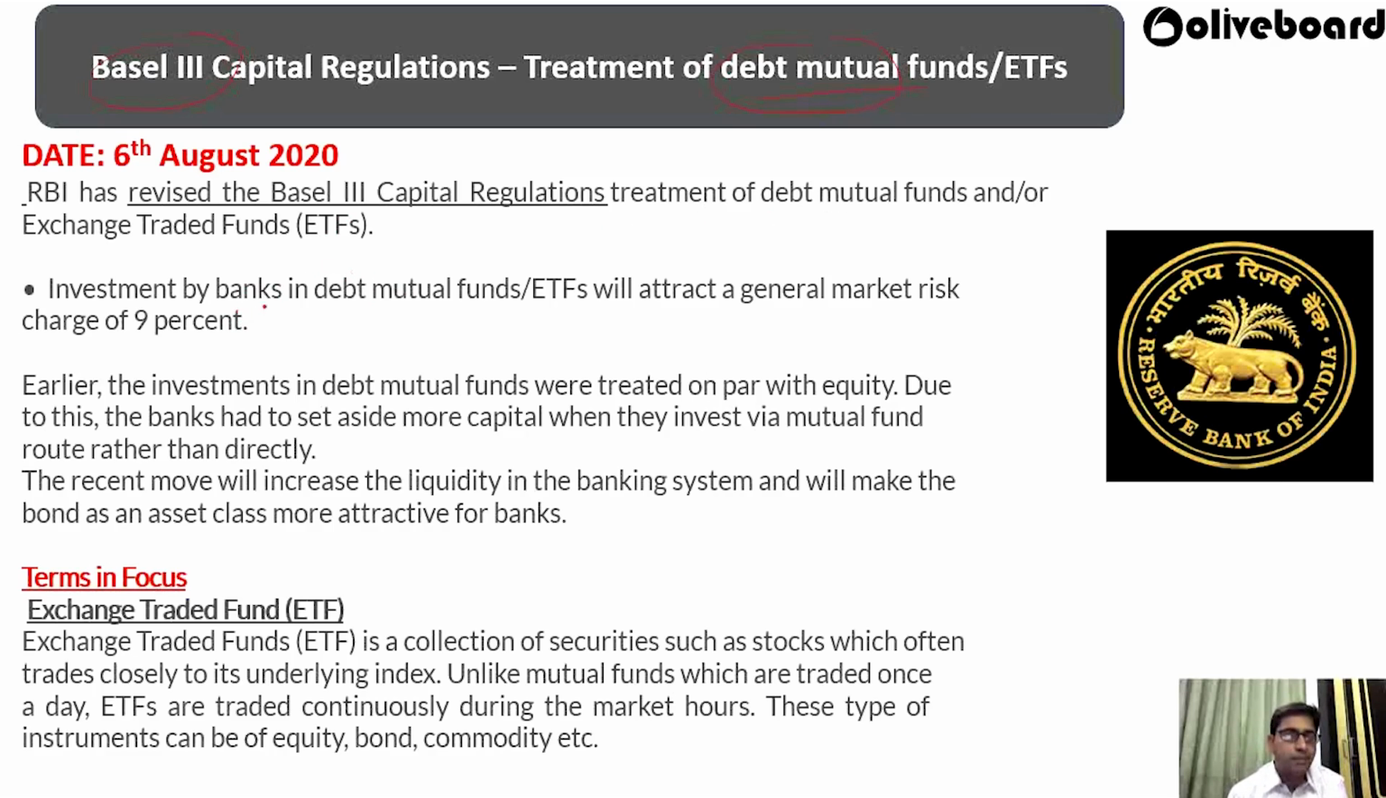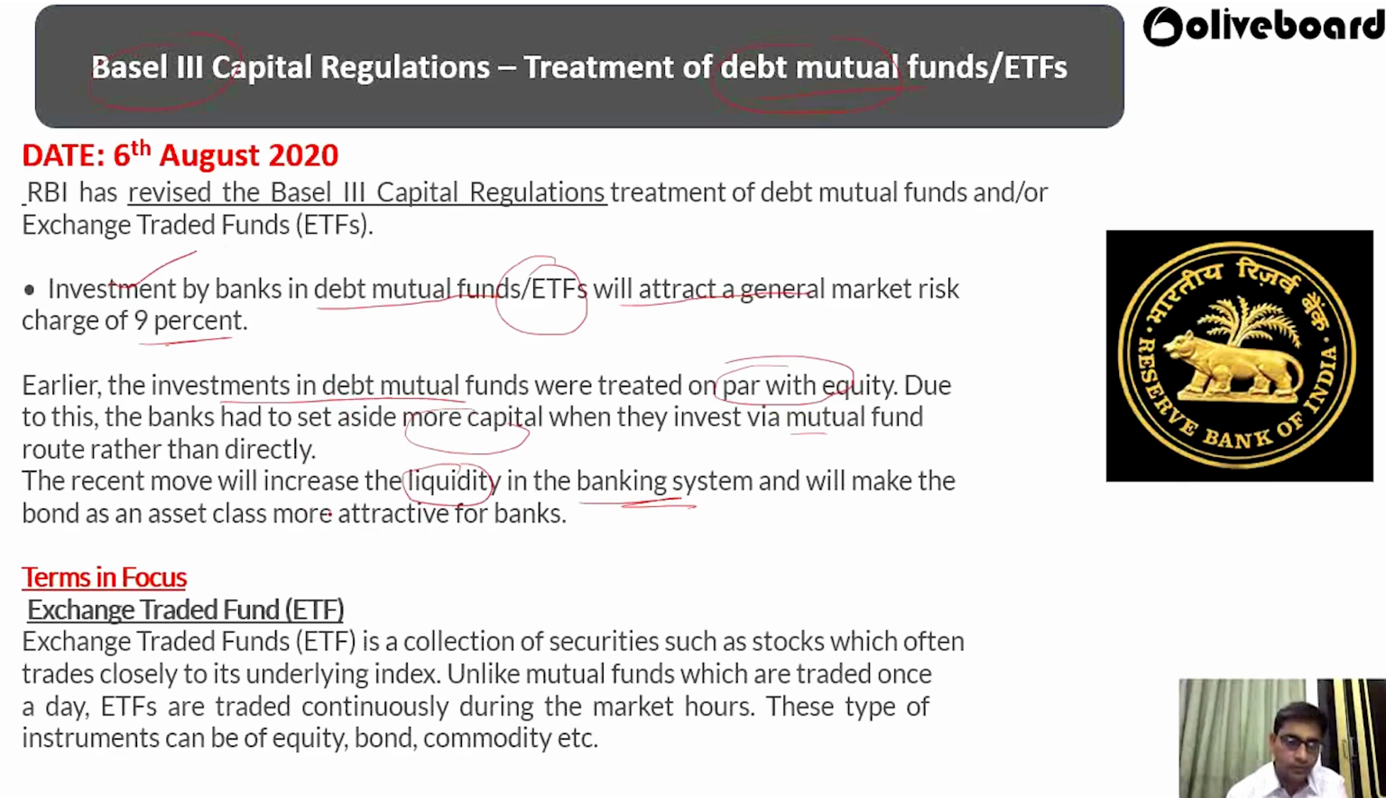So any investment by the bank in debt mutual fund or exchange traded fund will attract the general market risk of 9%. This is the important thing. This is related to the treatment of the debt mutual fund. Earlier, investments in debt mutual funds were treated on par with equity. Due to this, the bank had to set aside more capital when they invested in the mutual fund directly. So the recent move will increase the liquidity in the banking system.